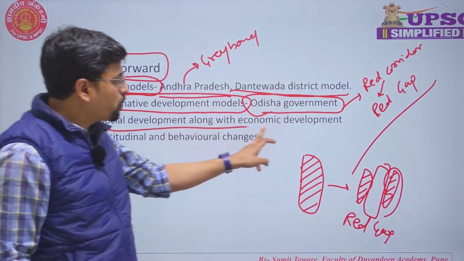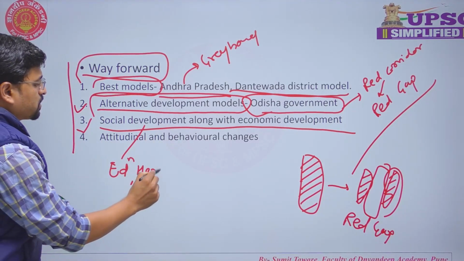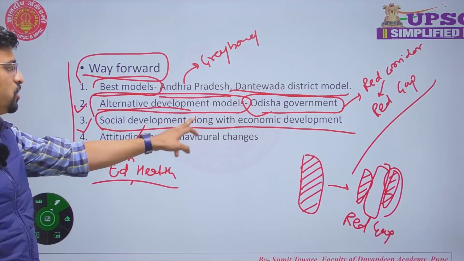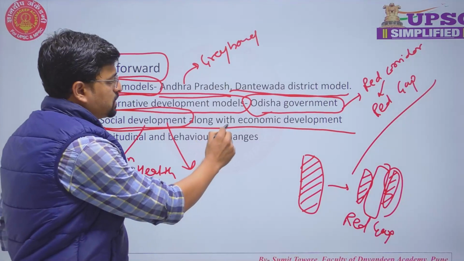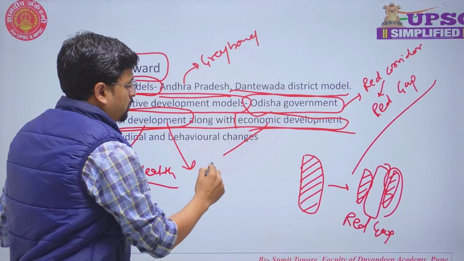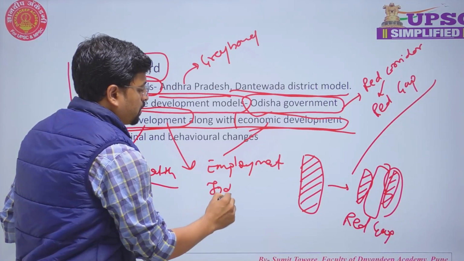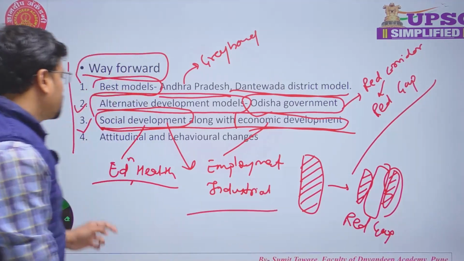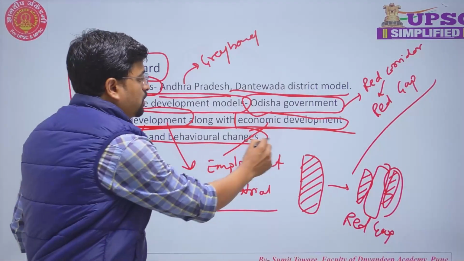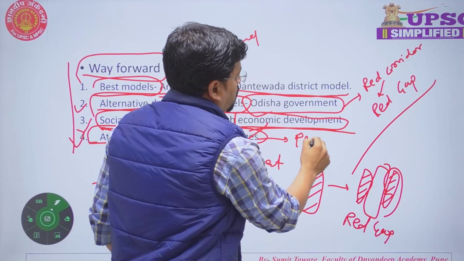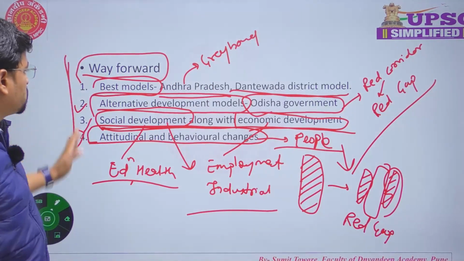Thirdly, social development along with economic development. For example, education and health infrastructure can be built in the particular area, so that the people living in that area can come into the mainstream development process, and along with economic development, like employment opportunities can be provided to them, or industrial development can be ensured in that area. And lastly, attitudinal and behavioral changes among the local people, so that the number of people joining the Naxalite movement can be brought down. So this is the overall answer.